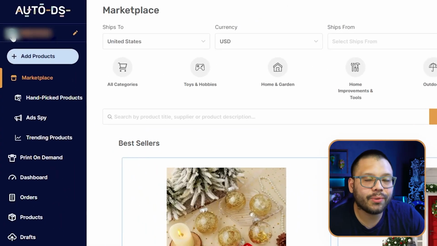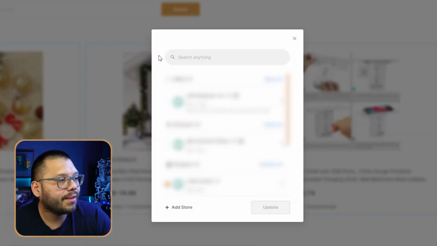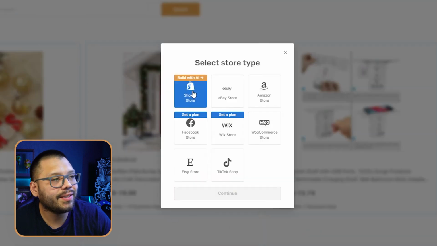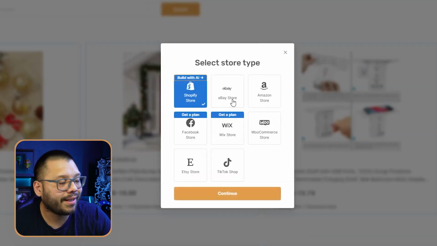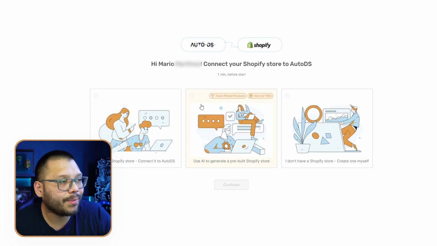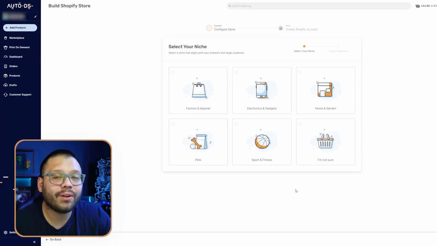Once you create your account and sign on, you're going to have here an option to either add an account or you're going to see your store. Go ahead and click on it and then click on add store. Then you're going to see this right here, Shopify store build with AI. Go ahead and continue. Then we're going to choose this middle option over here, and we're going to have our store built for us with the niche that we choose. In this case, electronics and gadgets.